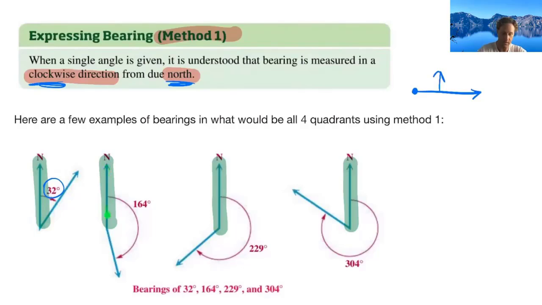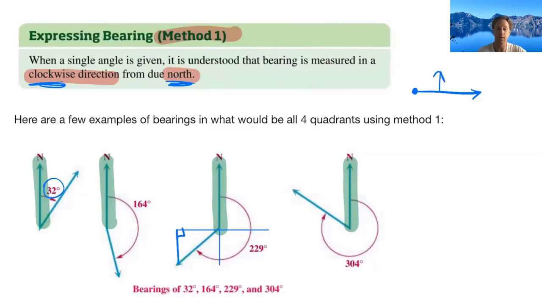164, again, starting north, rotating there, almost 180 degrees. 229, 304, you kind of get the picture. And if you wanted a little bit better picture, what you could do is start drawing your axes so that you can see some of the triangles that we'll be creating, again, always to that right angle x-axis.